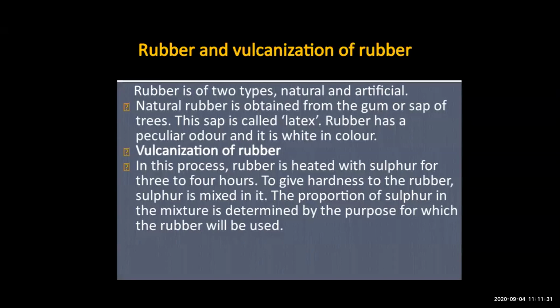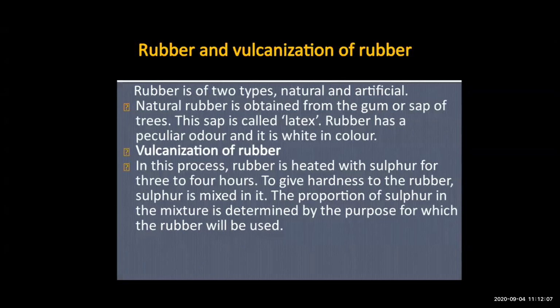What is this sap called? Latex. Now the rubber has a peculiar odor and it is white in color. Now this is the natural rubber. Natural rubber is obtained from the bark of the trees. Whatever excreted part is thrown out of the plant is seen in the form of gum or the sap of the trees. This sap is called latex and it has a peculiar odor and it is white in color. So this is about the natural rubber.